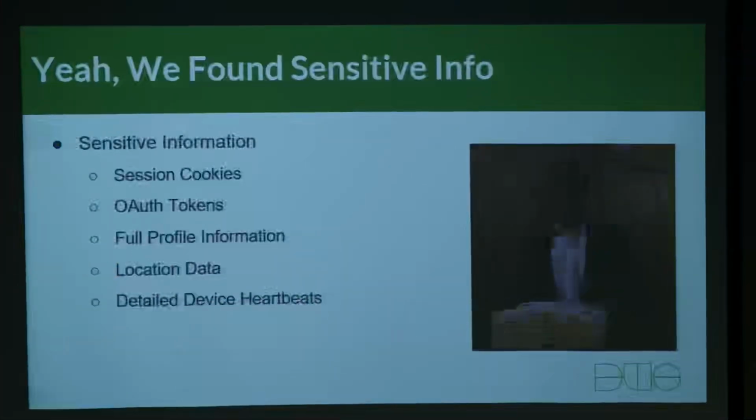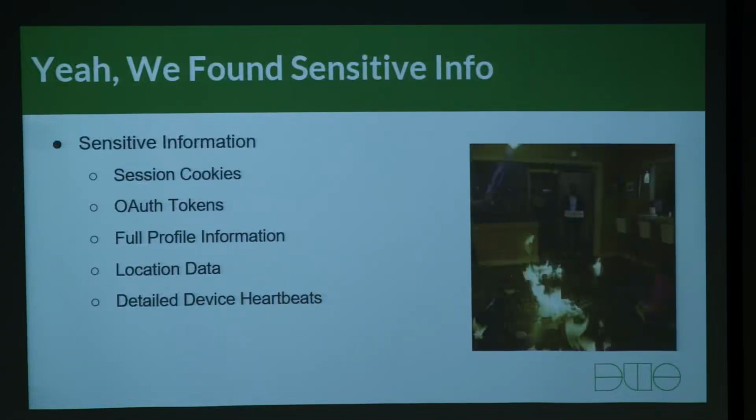And then we also had interesting data like location data. There are a lot of apps out there that track where you go every day. They publish that information up, it's stored, I have a unique identifier for which user it is, and then I have their GPS coordinates for the past 30 days, 60 days, and I can track them over time. I'd consider that to be somewhat sensitive information. And finally, we have detailed device heartbeats. A lot of devices, especially embedded devices, will ping out to a central server with some information about their state, usage, and configuration information. That's where it becomes sensitive, especially if they're exposed externally as well.